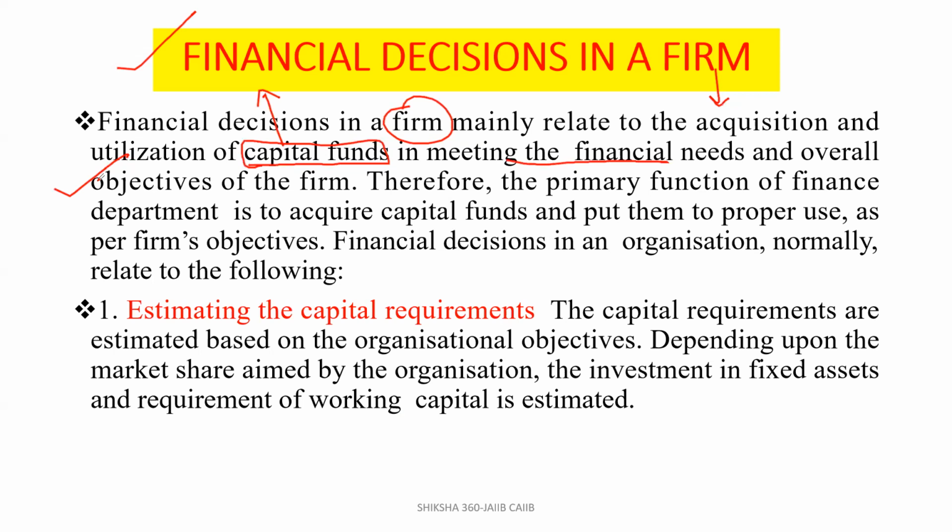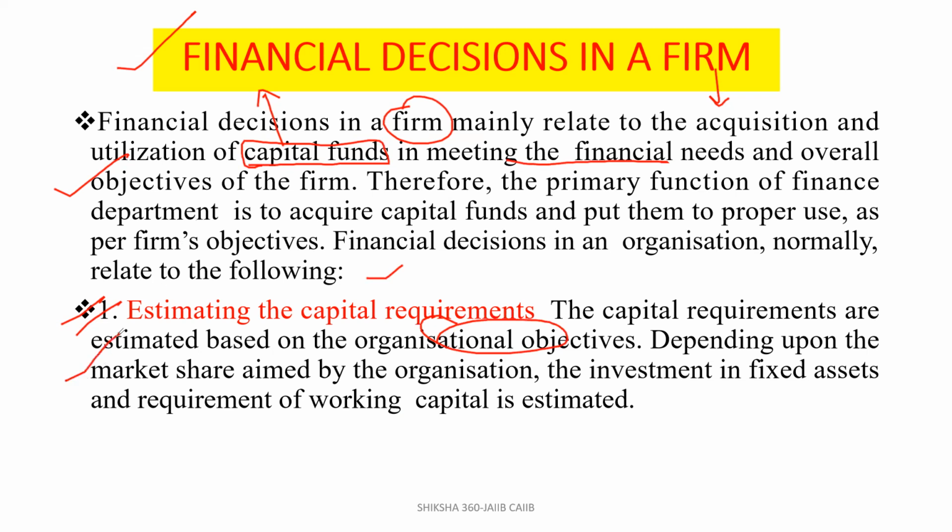So financial decisions in an organization normally relate to the following things. First one, estimate the capital requirement. The capital requirements are estimated based on the organizational objectives.